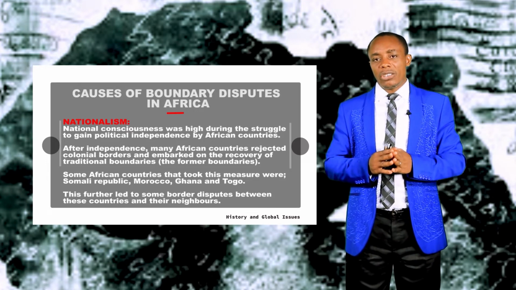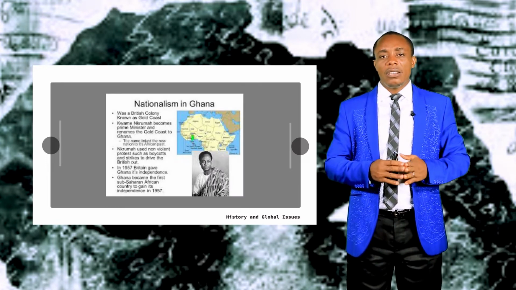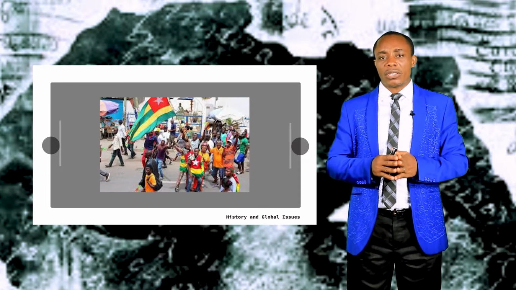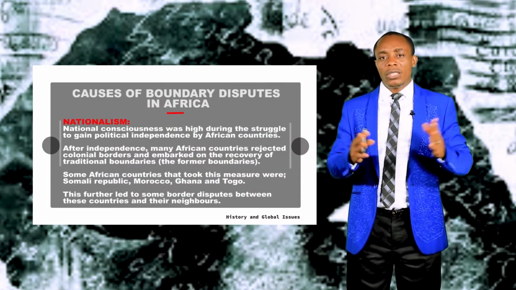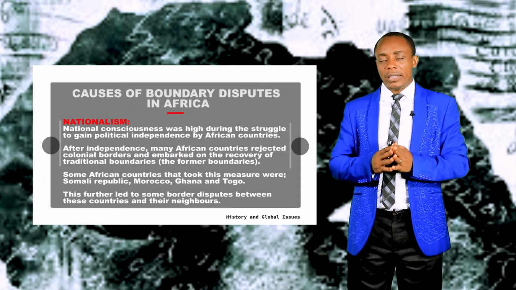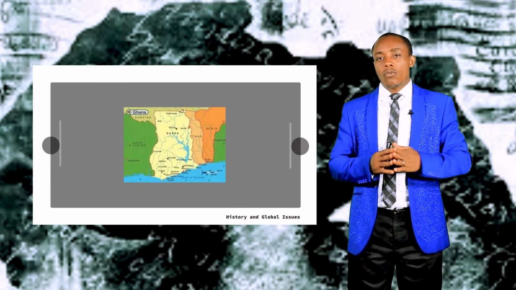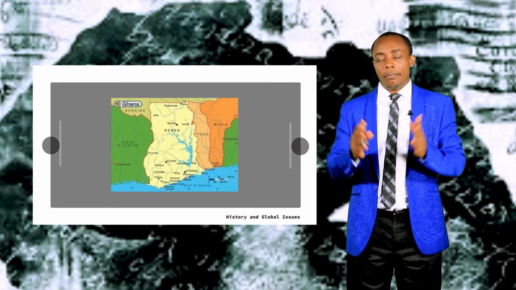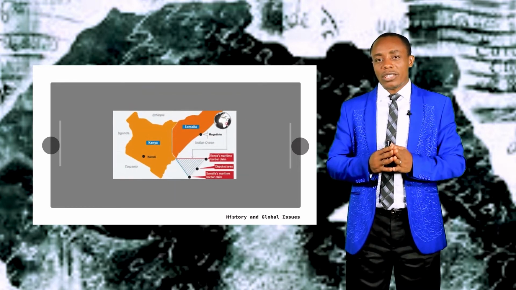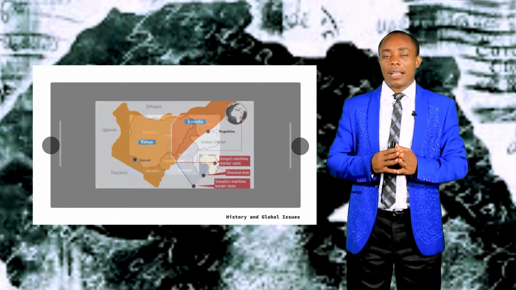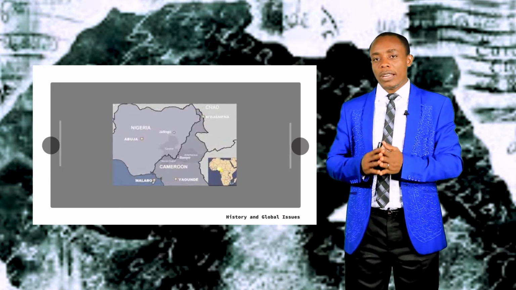Countries that took these measures in Africa include Ghana, Togo, and some others. This was difficult to achieve, and in most cases it bred conflicts or disagreements. Ghana was in disagreement with Cote d'Ivoire over their land boundary. Several other countries are also in disagreement in Africa as a result of these old colonial boundaries.